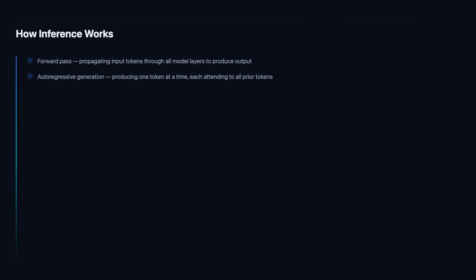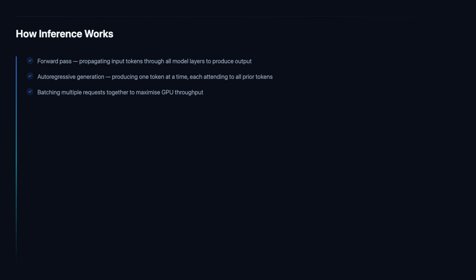This newly generated token is then appended to the context, and the forward pass is run again to generate the following token. This process repeats until a stopping condition is reached, typically a special end-of-sequence token or a maximum length limit. Generating a 500-word response may require 600 to 700 individual forward passes, each building on the previous.